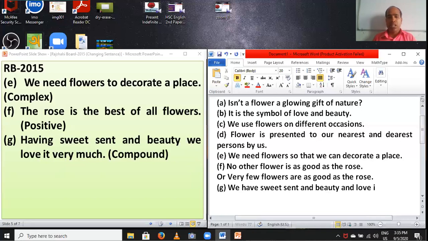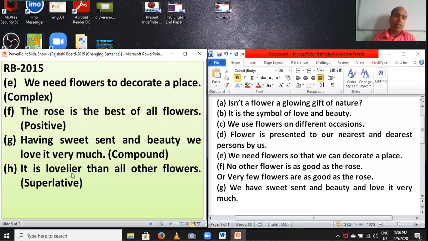Love it very much. We have sweet scent and beauty and love it very much. The students, this sentence has been changed to compound. Going to next.